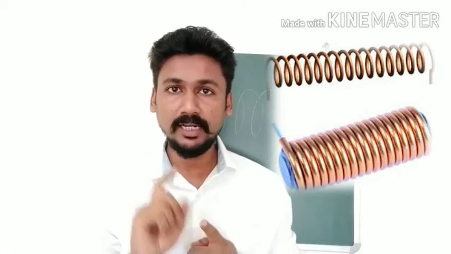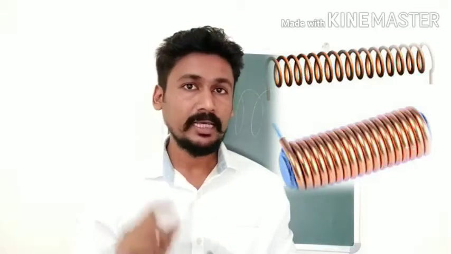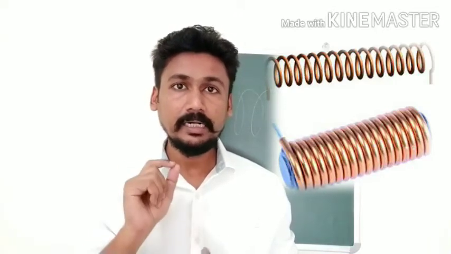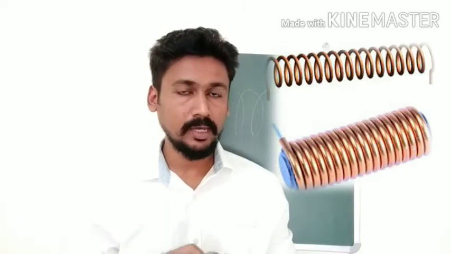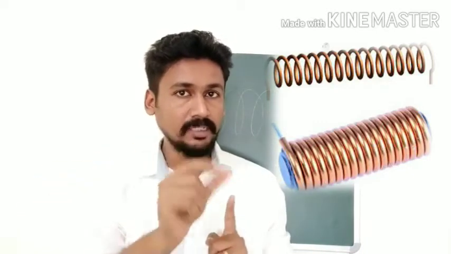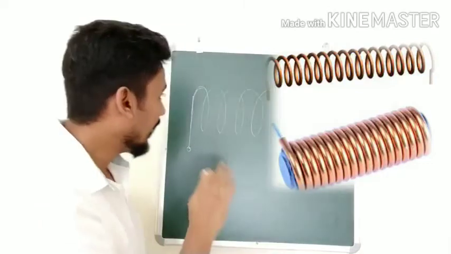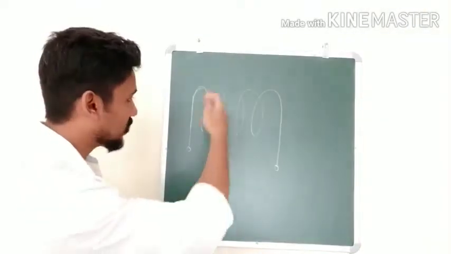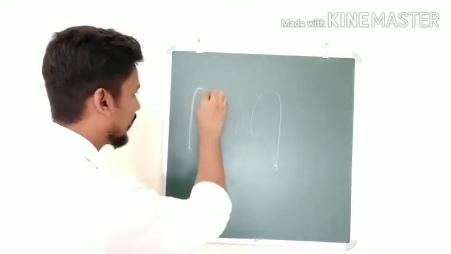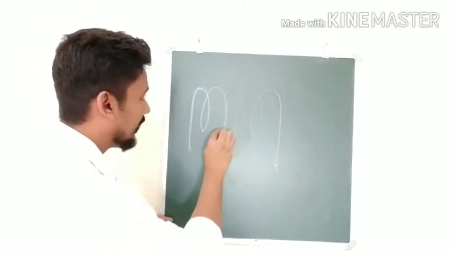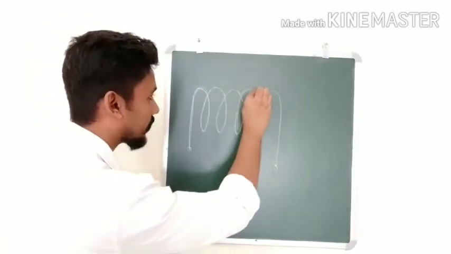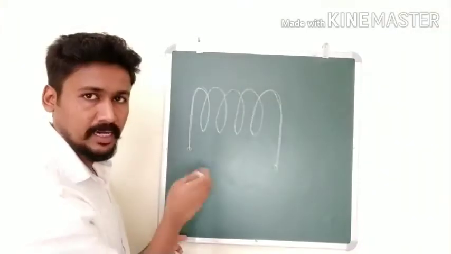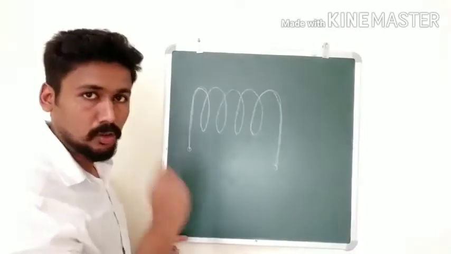Now, what is important in a solenoid? When you make a solenoid, the copper wire or whatever metal we are using should be insulated. It should be enameled, and the turns should be very close to each other. So here we have the diagram of a solenoid. It consists of many turns of copper wire. For this diagram to be clear, we have drawn them much farther apart. In reality, they are very close to each other.